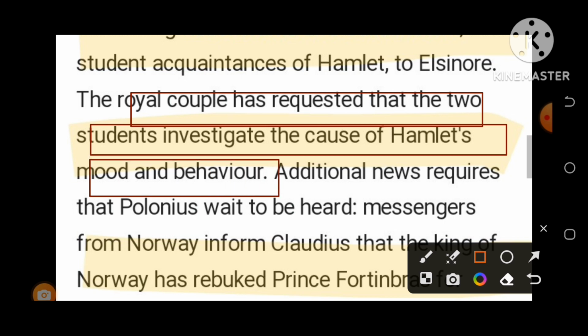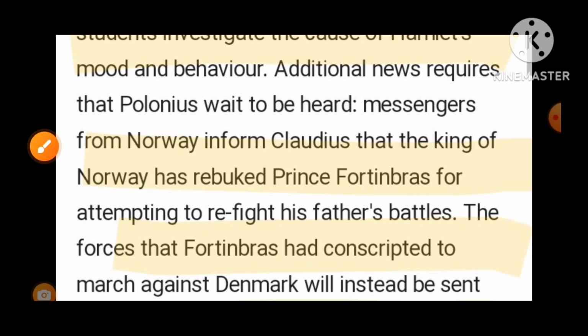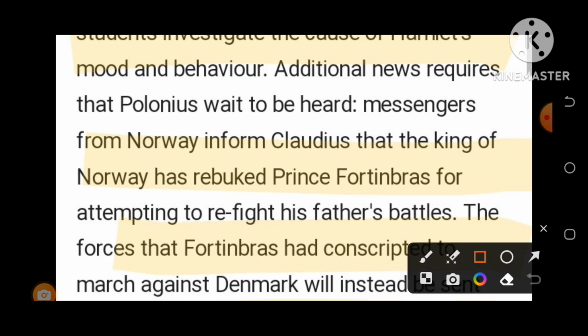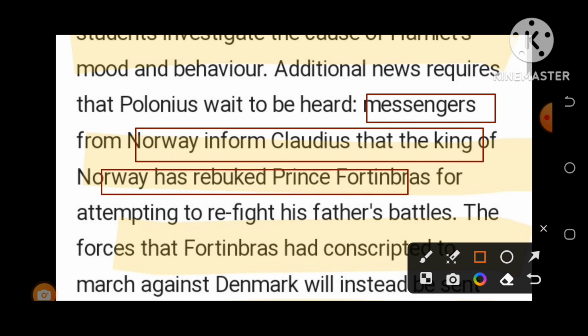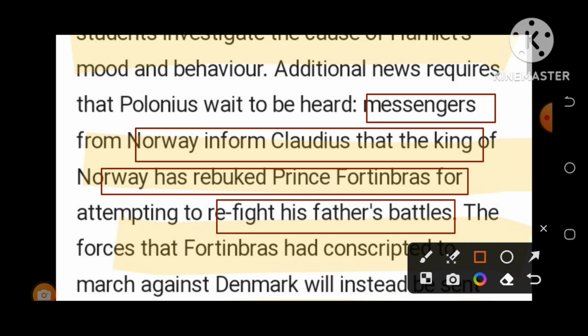Then a messenger from Norway informed Claudius that the king of Norway has rebuked Prince Fortinbras for attempting to refight, as his father had died in the battle. So, in short, Fortinbras was rebuked by the king of Norway for taking revenge for his father from Denmark.